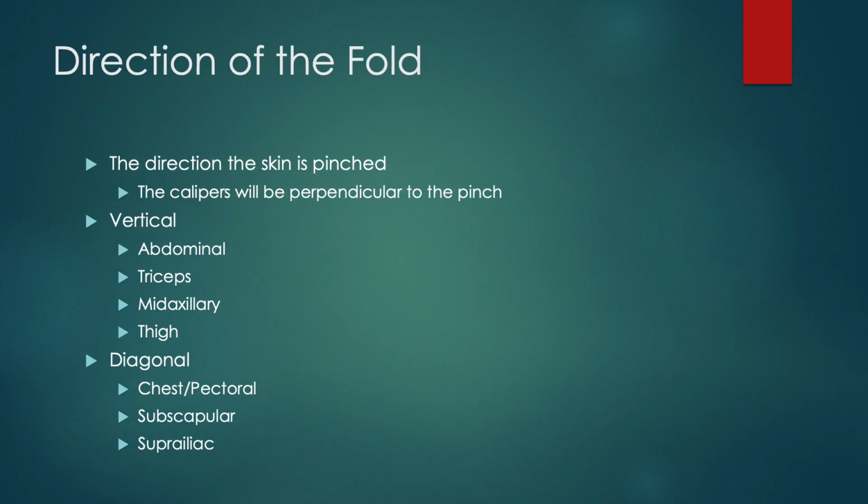So when we're pinching the skin, that's considered the direction of the fold, or the direction that the skin is being pinched. So the calipers will be perpendicular to the pinch. We have some vertical folds and some diagonal folds. Our vertical folds are going to be for our abdominal, tricep, mid-axillary, and thigh measurements. And our diagonal folds are going to be our chest/pectoral, subscap, and suprailiac.